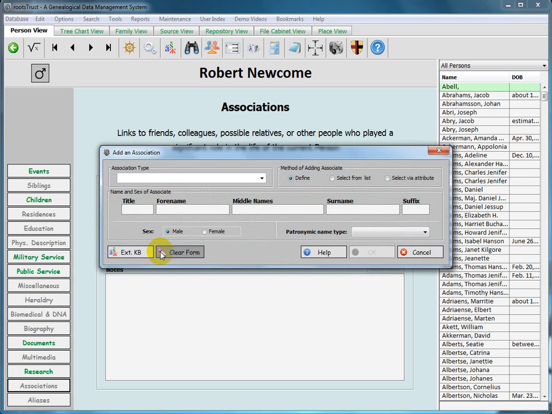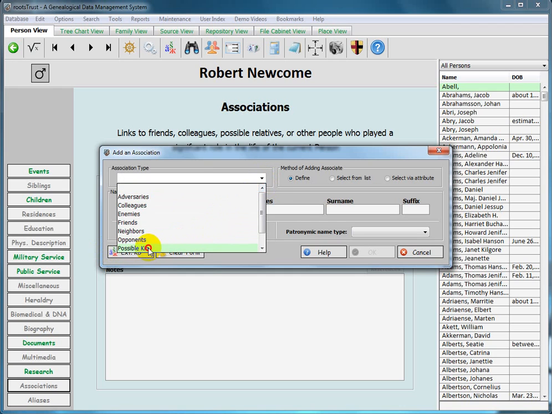The same form is used to add a parent, a spouse, or a child. It allows you to define a new person or select an existing person from the database in one of several ways. I can optionally specify an association type using the combo box on the upper left of the form.